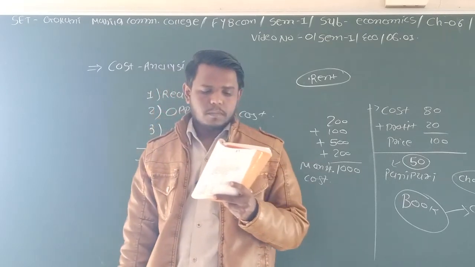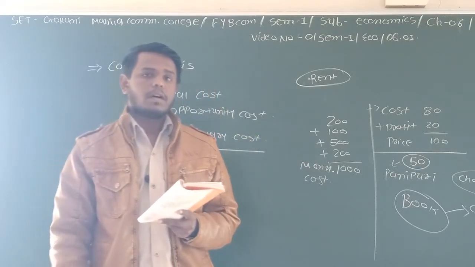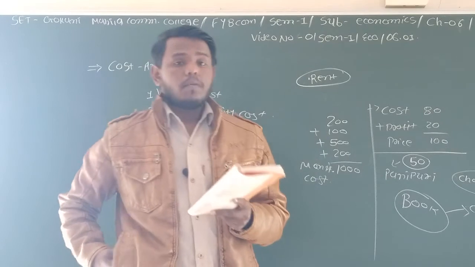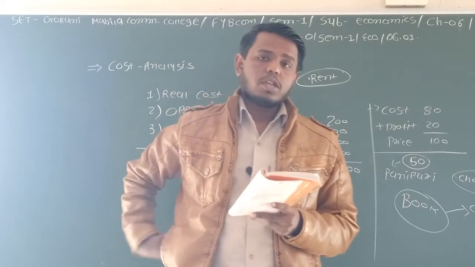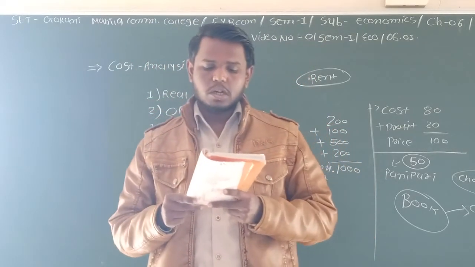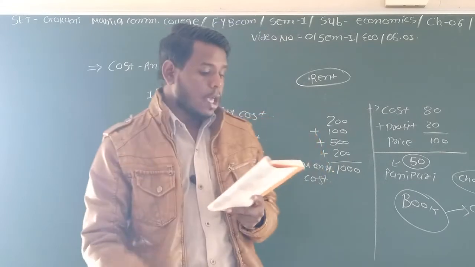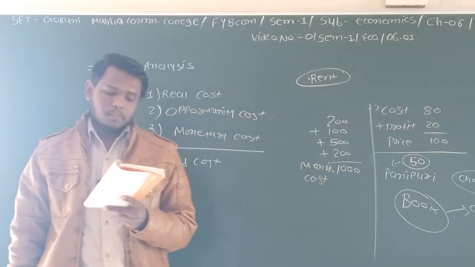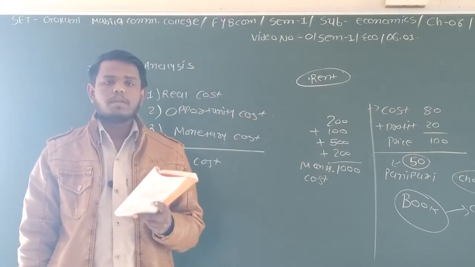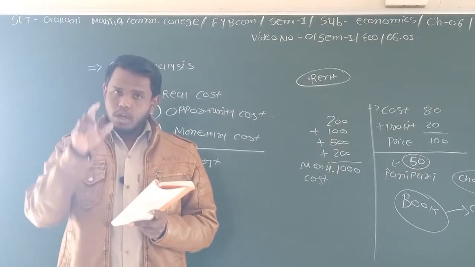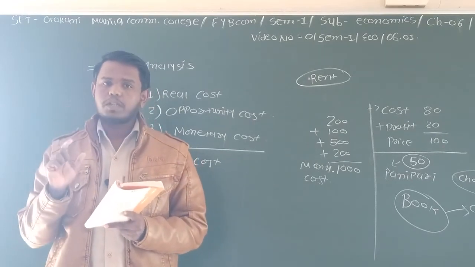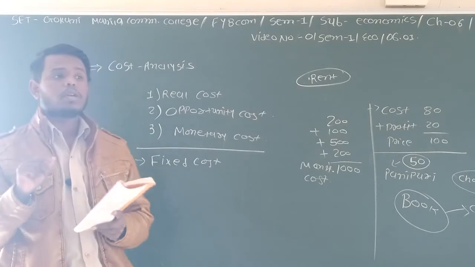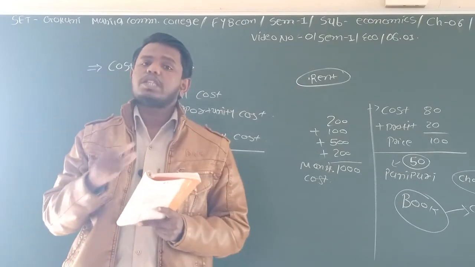There is one diagram given, one box, schedule of total cost, fixed cost. Say for example, when you produce 0 units, at that time your fixed cost is always fixed. There is not a single rupee change at all.